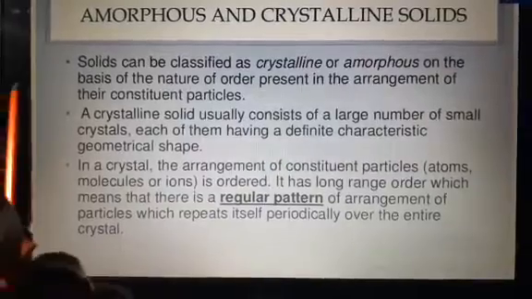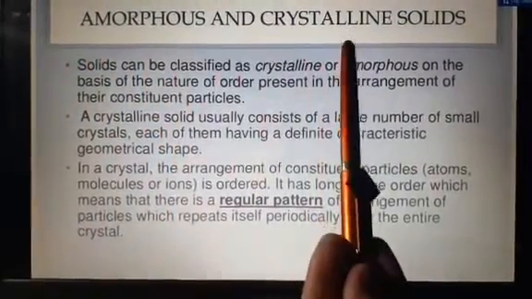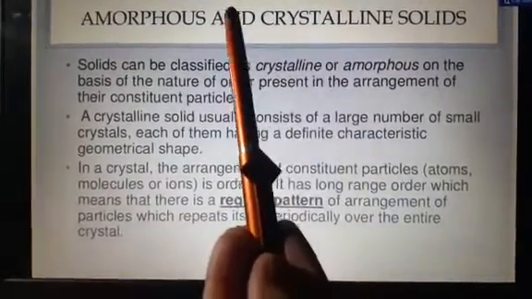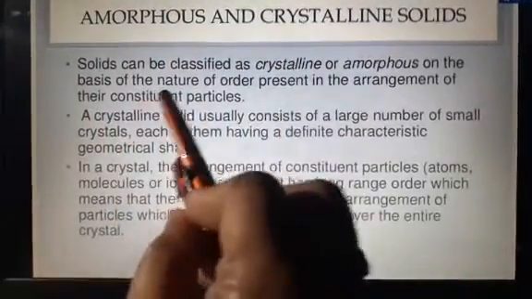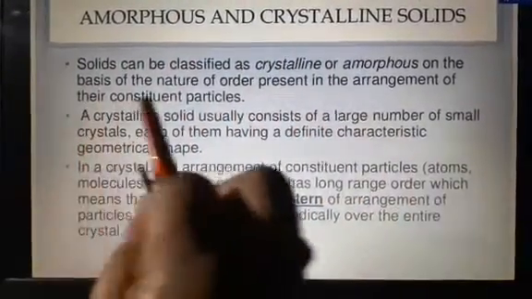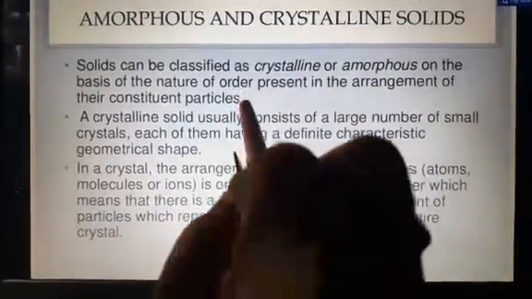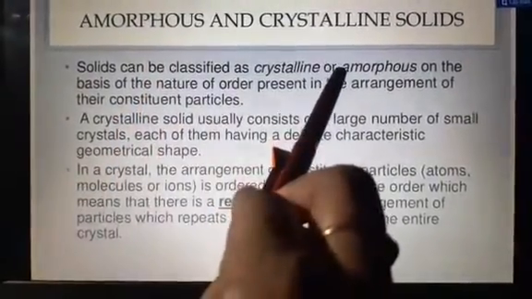Students, solids can be classified into two types: first, amorphous solids, and the second one, crystalline solids. If we talk about the basis of this classification, it is based on the nature of order present in the arrangement of their constituent particles. Okay, what type of order is present, by which they are classified into amorphous and crystalline solids.